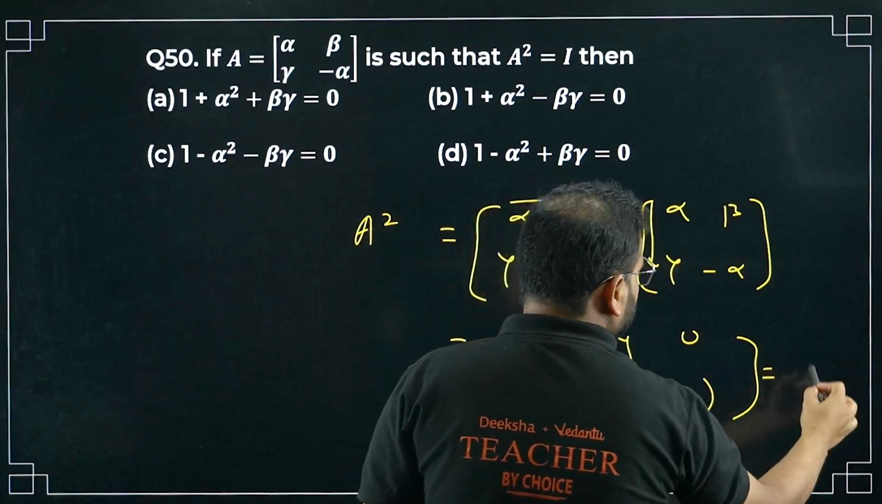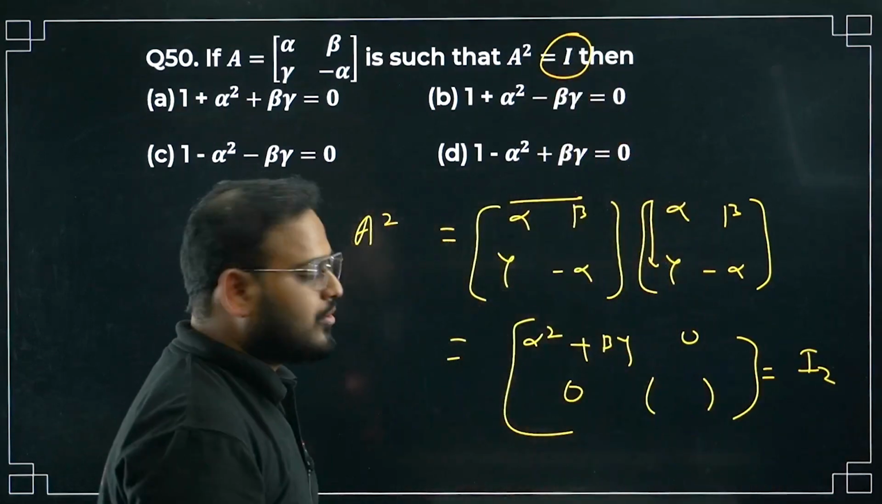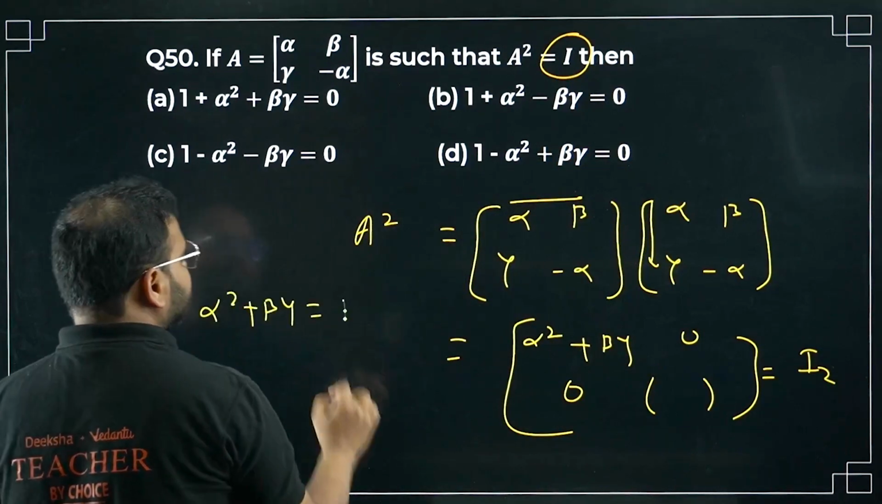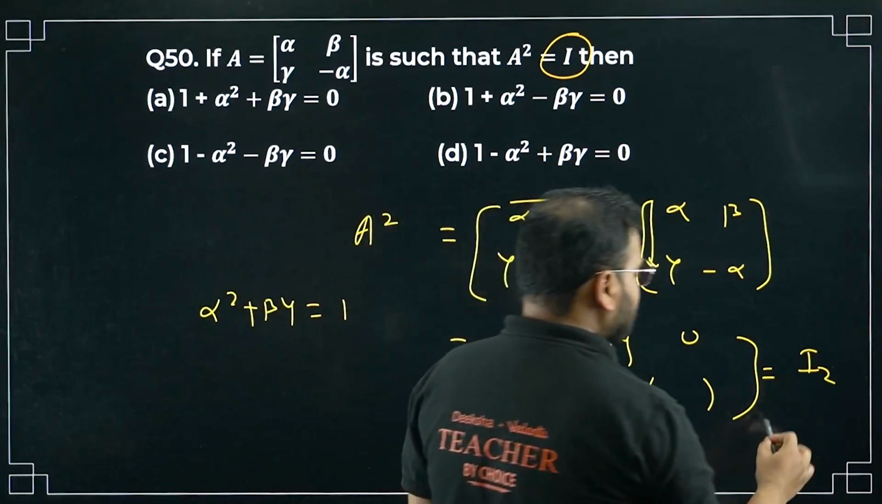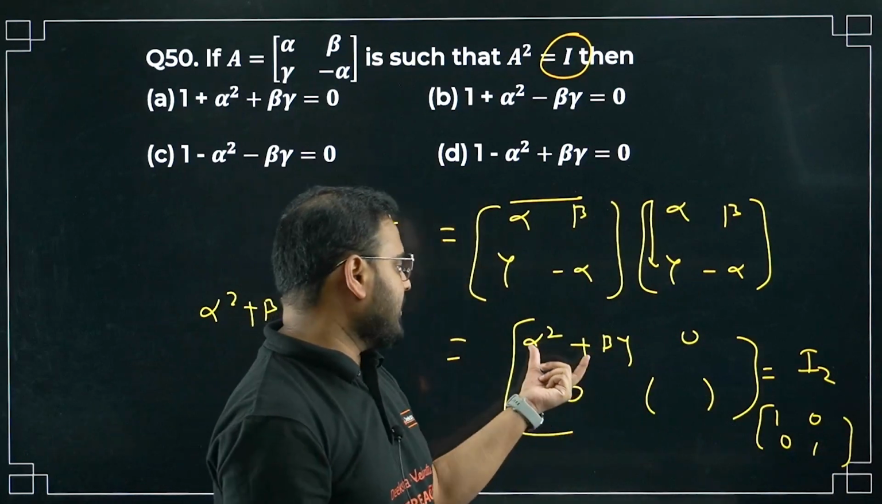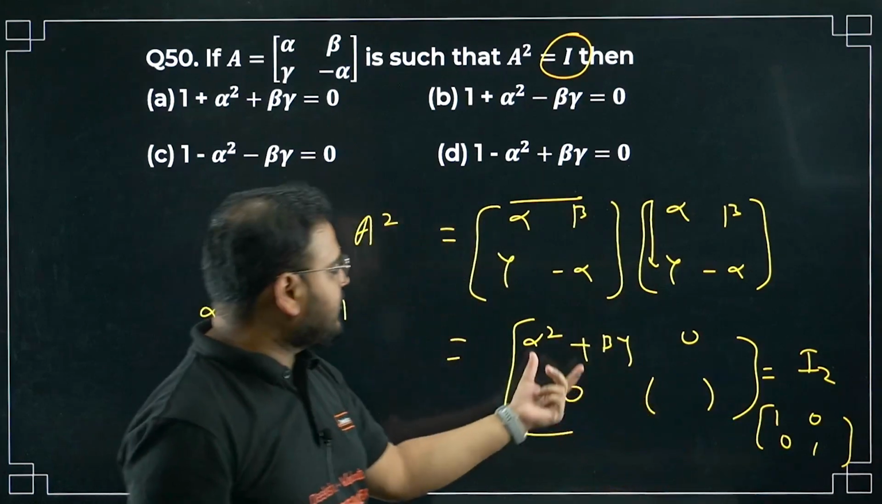This is equal to what? They've given here the identity matrix of order 2, I, of the same order. It means alpha square plus beta gamma equals 1. How come? The identity matrix will become 1 0 0 1. So compare the first element: alpha square plus beta gamma equals 1. We don't have to do all the things, only the first element is good enough.